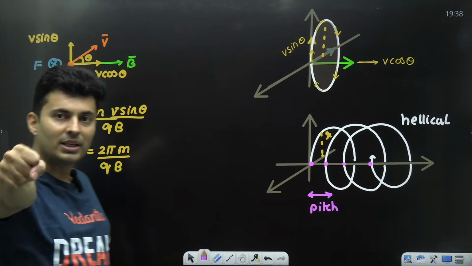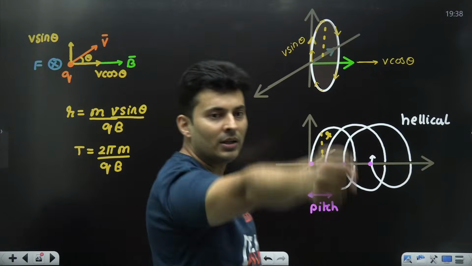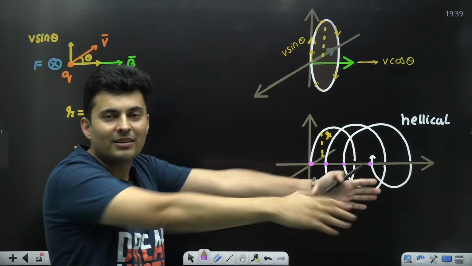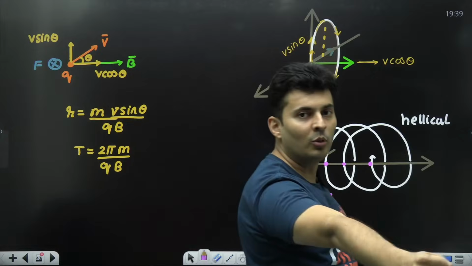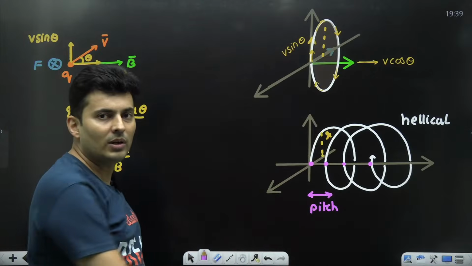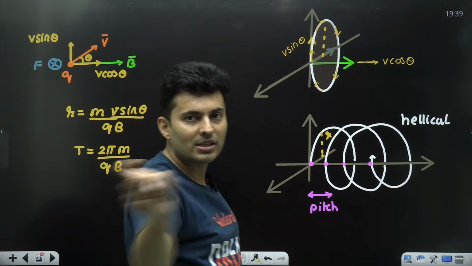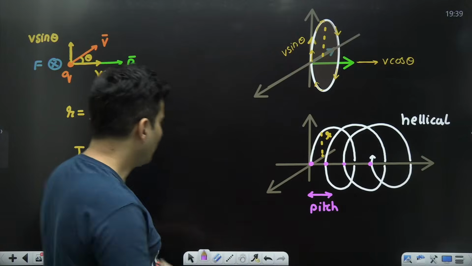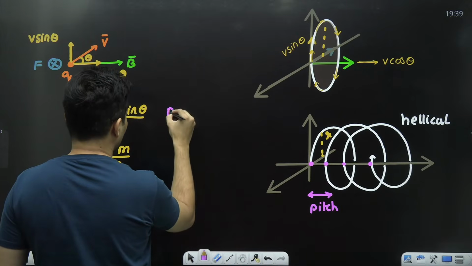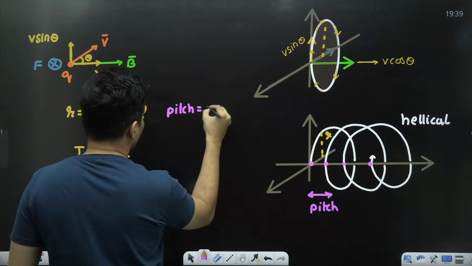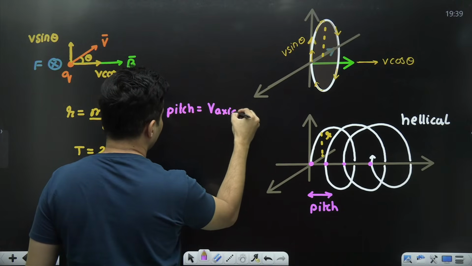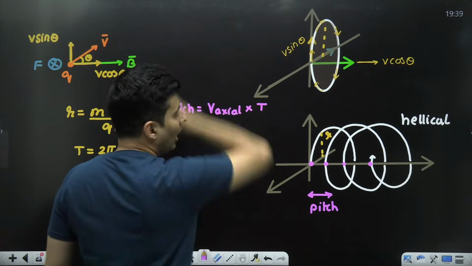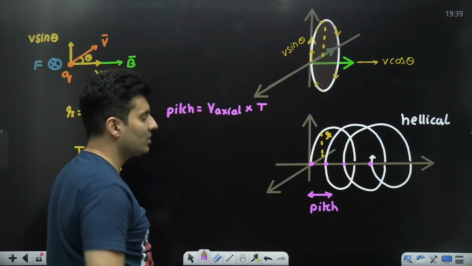So what do you think this pitch will depend on? Obviously my speed. If I move fast, I will have more pitch. If I move slowly, then I will have less pitch. So this particular pitch depends on the axial speed multiplied by how much time I take to complete a revolution.